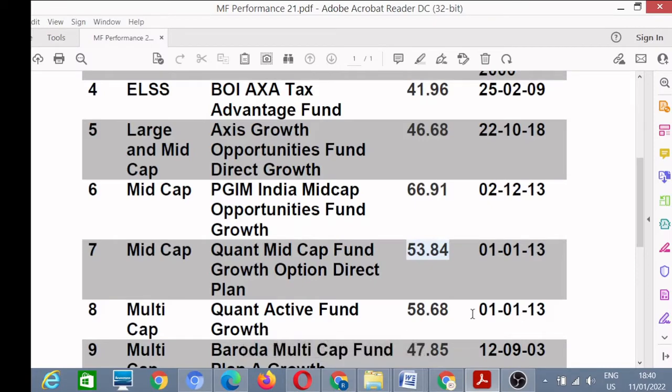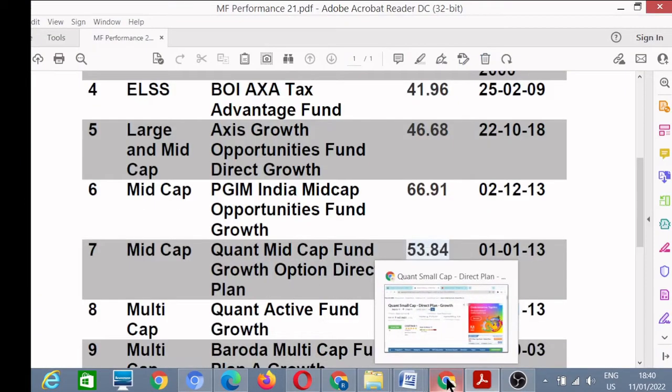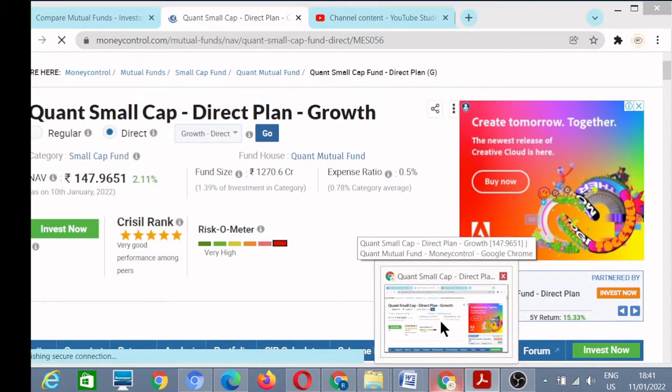In today's video, we will learn the performance of Quant India Small Cap Fund. In our previous videos, we have compared different types of small cap funds and some sectoral funds. So in this video, we will take a specific fund, which is Quant India Small Cap Fund. We reach our Moneycontrol website and see the performance of this fund.